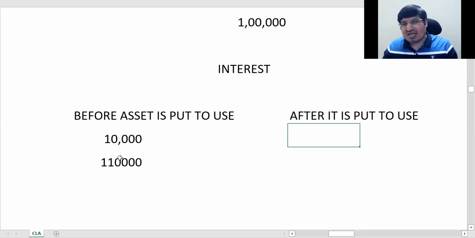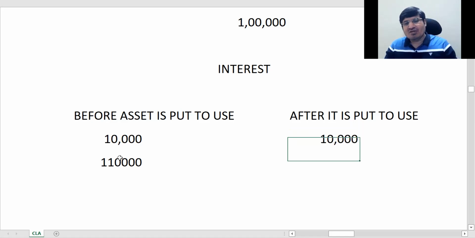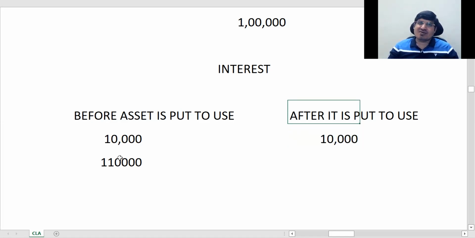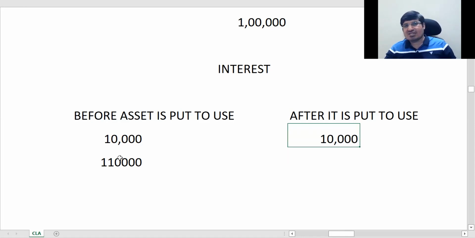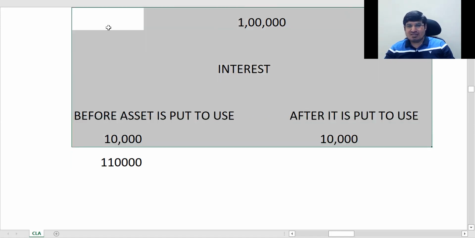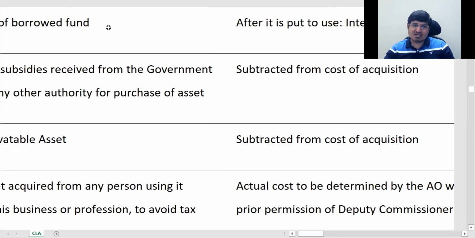After this, whatever interest you are paying is separately deductible. Not as depreciation, it is interest, but you will get complete deduction every year, 10,000. You have a separate section, section 36, in which you get this deduction from your profit in your P&L after it is put to use. But before put to use, whatever interest you are paying, you have to add to the actual cost. Got it? That's all the treatment there is.